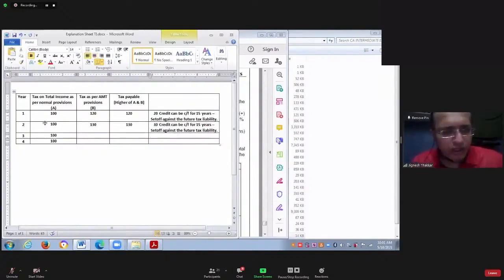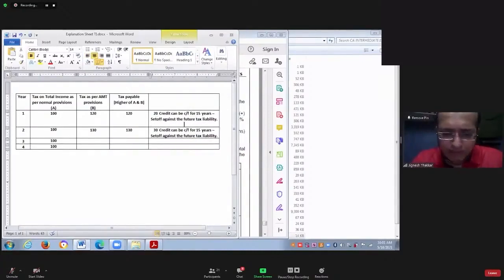So, in year number 1, you have paid extra 20. This can be carried forward for next 15 years. Next 15 years means up to which year? Up to 1 plus 15, that is up to year number 16. Up to year number 16, we will allow you to carry forward this 20 credit, and you can set off in future. If you could not set off this in future, then after the expiry of 15 years, that will lapse.